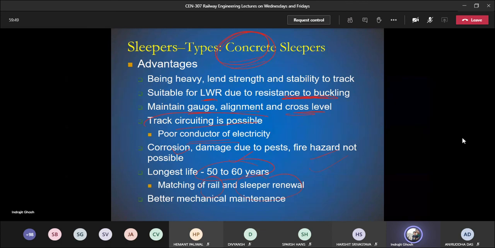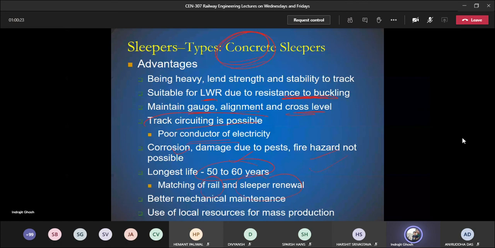At the same time, the people who do the packing may not be able to do manual packing. We will see a photo of why manual packing is difficult in case of concrete slipper. So it is very much effective in case of mechanical maintenance. And the last one is, it is concrete, so you can use local resources for mass production. So you can go for higher production of this kind of slipper from nearby places.